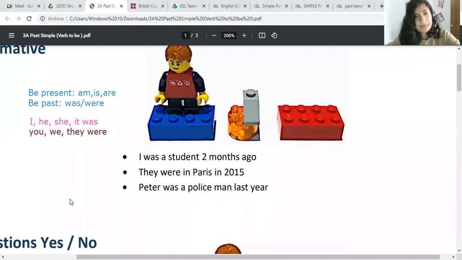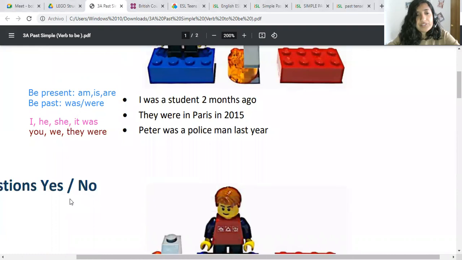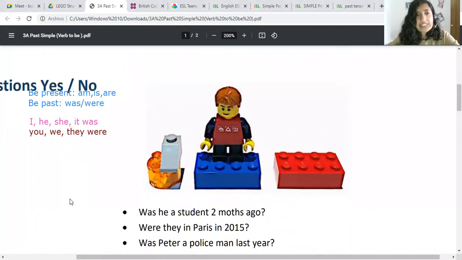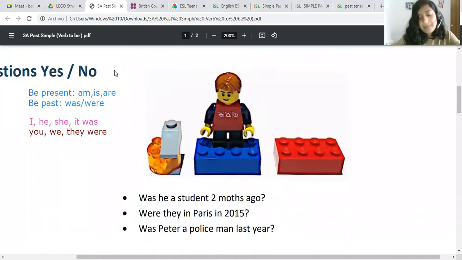And let's continue. Here, we're going to start checking questions with yes or no. If you remember in the present tense, and I go back here, look at my camera, if I look at the present, if I want to ask the question, if I have, for example, the sentence, you are a student, and I want to ask the question, what do? I change the position.